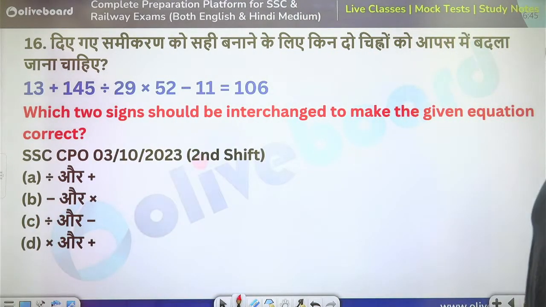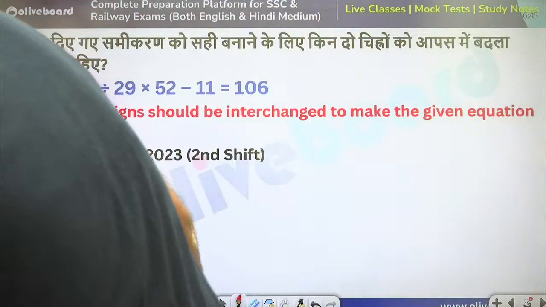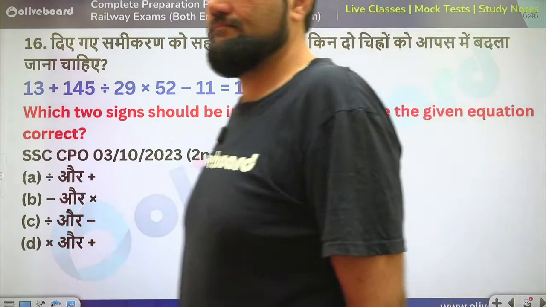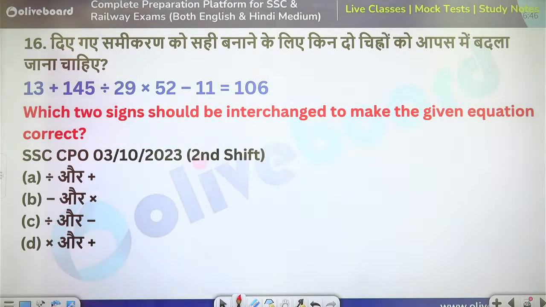Which two signs should be interchanged to make the given equation correct? Okay, very good.